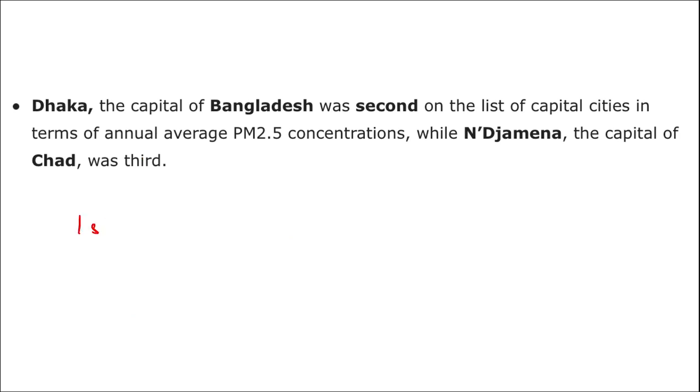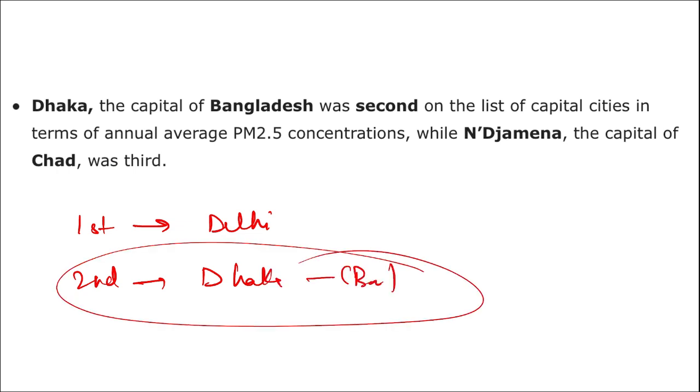See, we saw the first most polluted capital city in the world, it is Delhi. Second is your Dhaka, that is the capital of Bangladesh. And remember, Dhaka is the city with the most noise polluted city in the world. Then third is your N'Djamena, that is the capital of Chad.